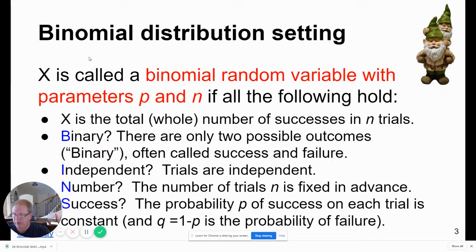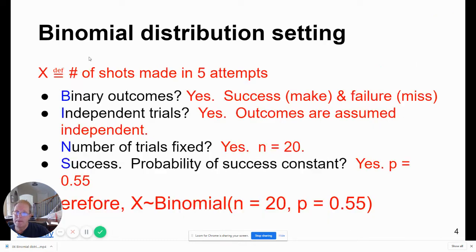So first of all, we have to check to make sure the conditions for the binomial distribution have been met. And we said before that we're going to use the BINS acronym. B stands for binary. Are there only two possible outcomes? Independent, are the trials independent? Number of successes, is the number of trials fixed in advance? And is the probability of success p a constant? Well, we do pass all of those conditions.